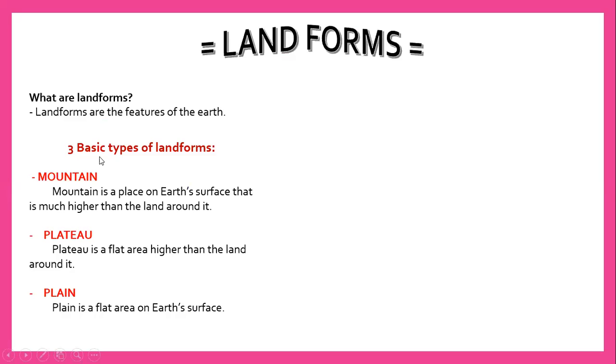So there are 3 basic types of landforms. So the first one is mountain. Mountain is a place on earth surface that is much higher than the land around it. Okay, again class, there are 3 basic types of landforms. Those are mountain, plateau, and plain. And first one is mountain. Mountain is a place on earth's surface that is much higher than the land around it.